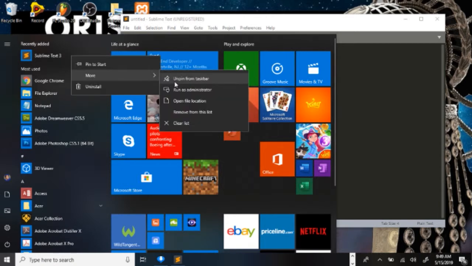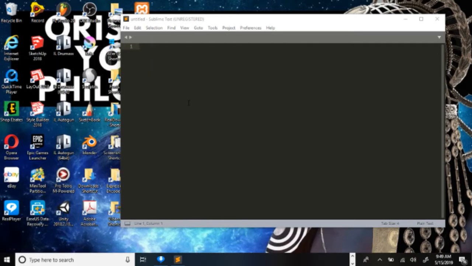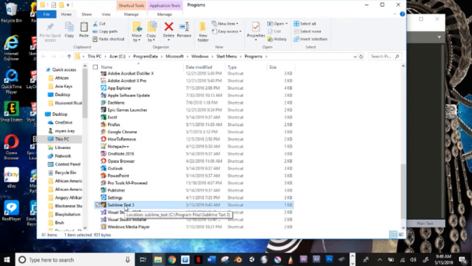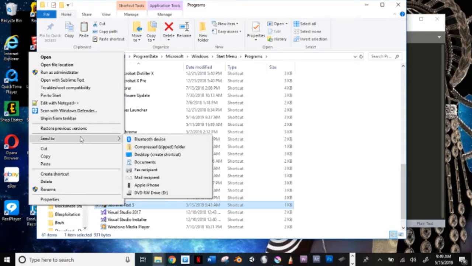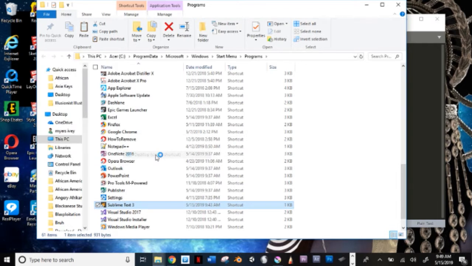Open up the file location. Click on it. Come down to the icon. Come down to the program itself. Right click on it. And come down to send to desktop shortcut and decide to create a shortcut for it. This way you always have it right there on the desktop as well.